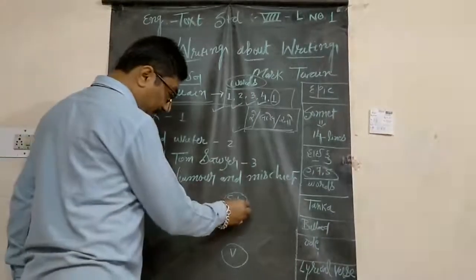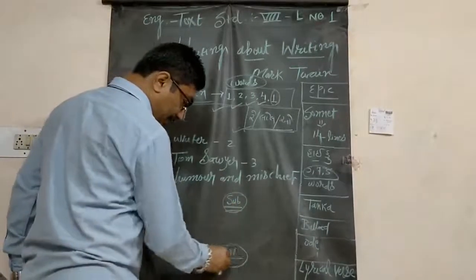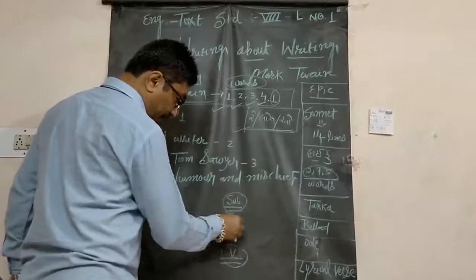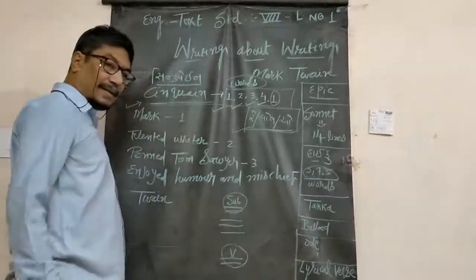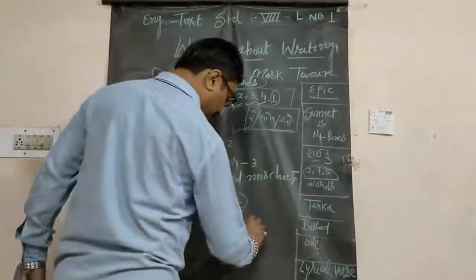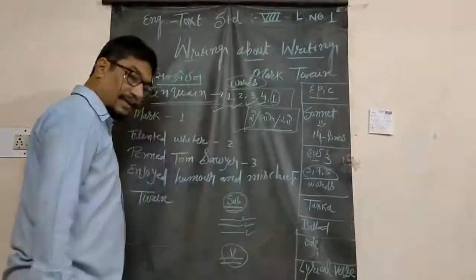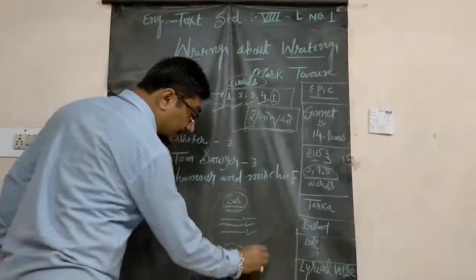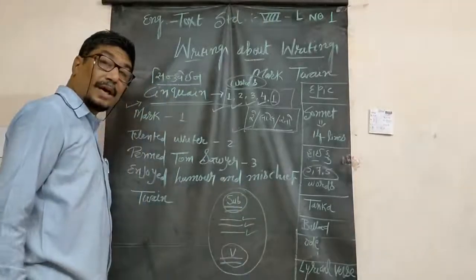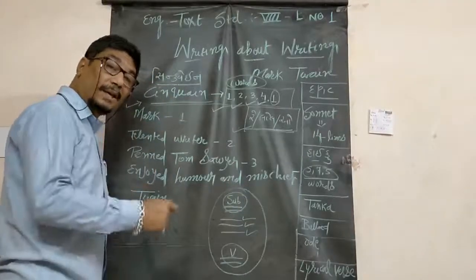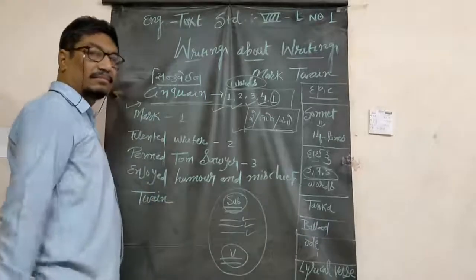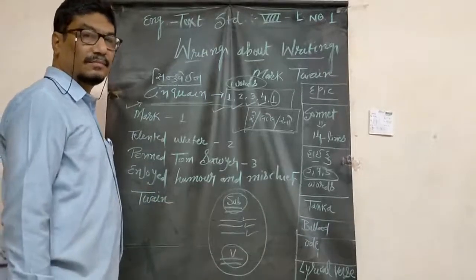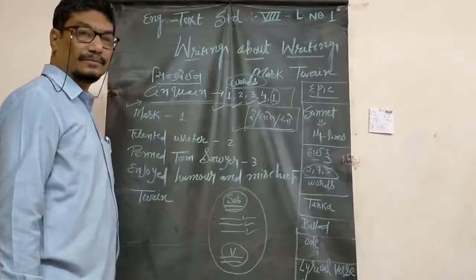Yes, this is subject, this is verb. In between, 3 lines you will write with 2 words, 3 words, 4 words, once again 1 word. But this entire structure must have perfect meaning. If it is not, then your cinquain is wrong.